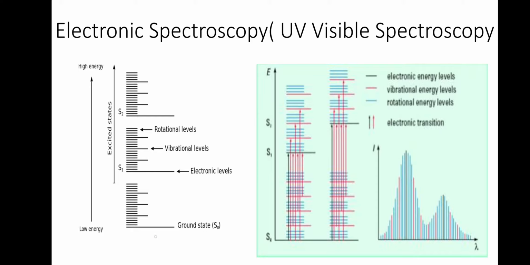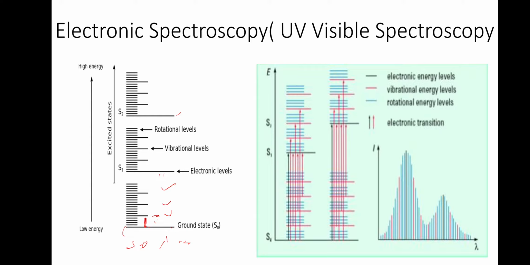See, this is the one. You have electronic energy levels n is equal to 1, 2, 3. This is v, that is the vibrational energy level, and each electronic energy level is associated with a large number of vibrational energy levels, and again each vibrational energy level has various rotational energy levels.